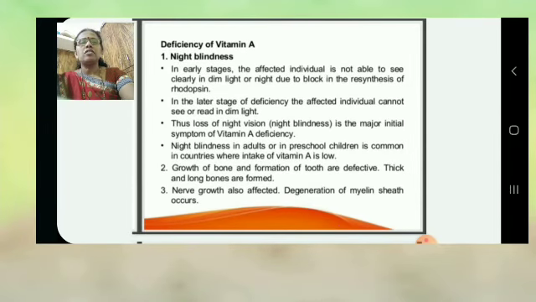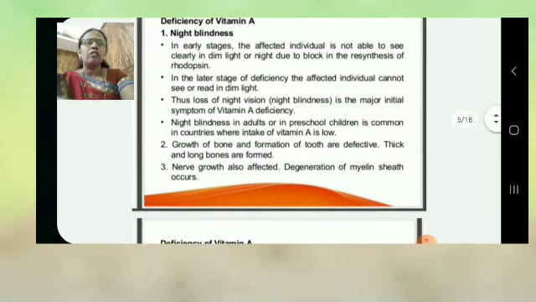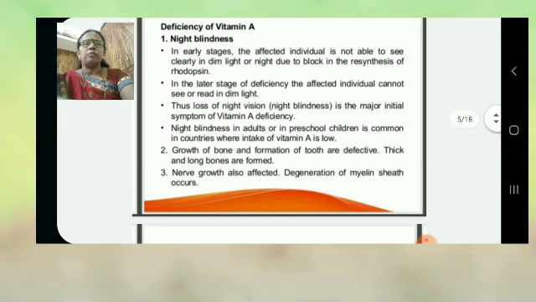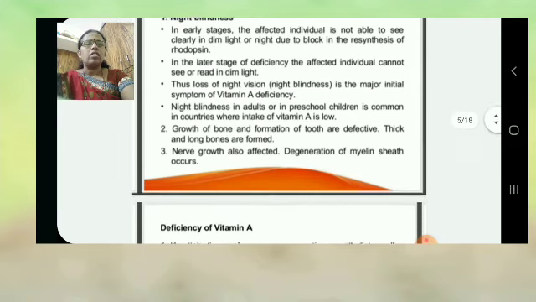Second deficiency of vitamin A: growth of bone and formation of tooth are defective. Thick and long bones are formed. Third deficiency: nerve growth is also affected, and degeneration of the myelin sheath occurs.